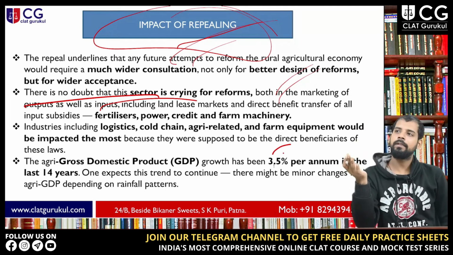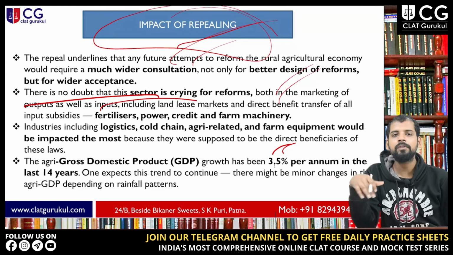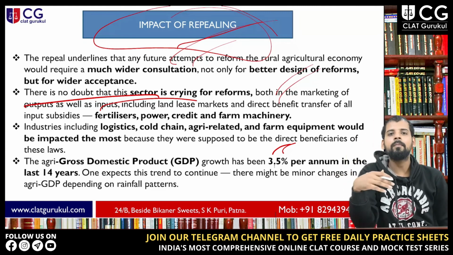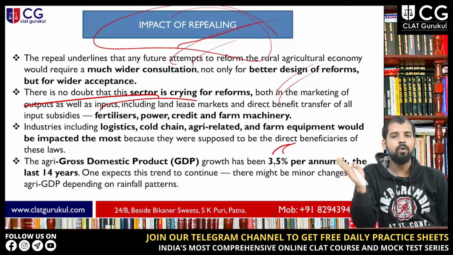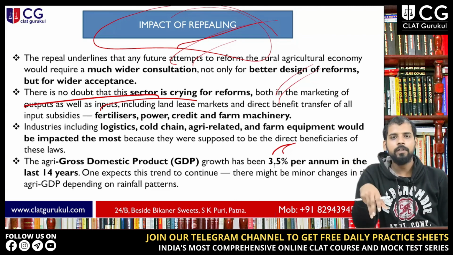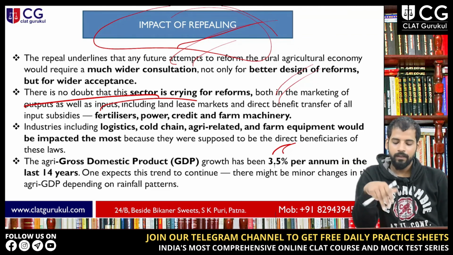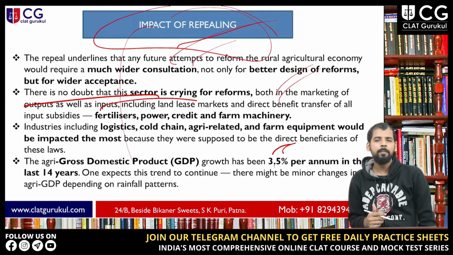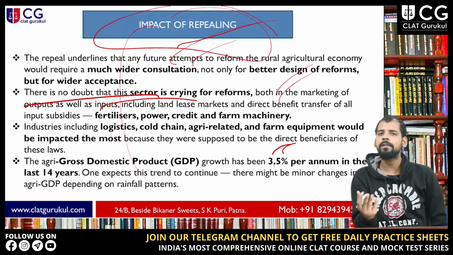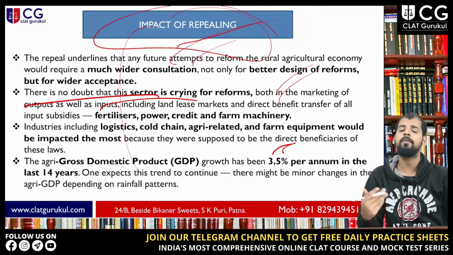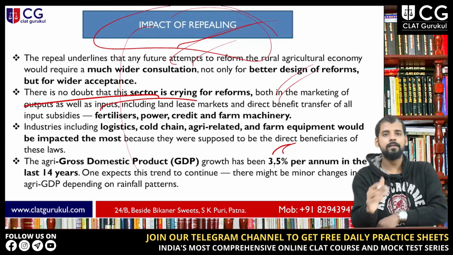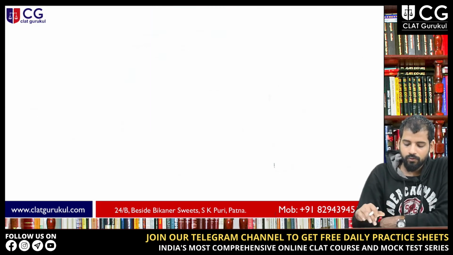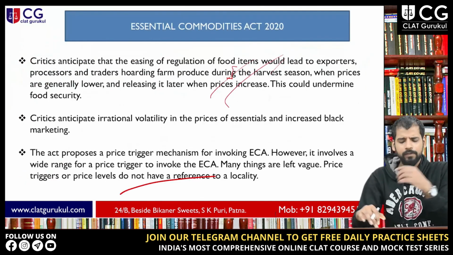Now, when a private player comes in, farmers would benefit with a scientific temperament and all, but by repealing these laws, all of that will go in vain. They won't afford such things now. So these are the impacts of repealing the laws. There are negative impacts, but also positive ones: farmers were actually successful in their attempt to protest against these laws. So this was all about the farm laws.